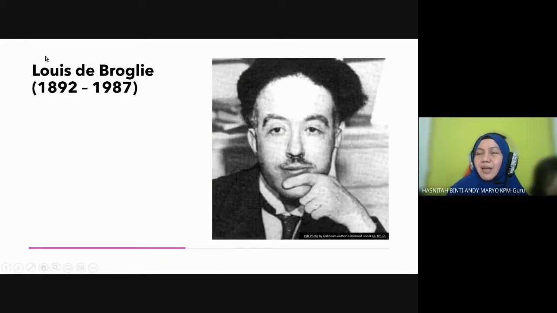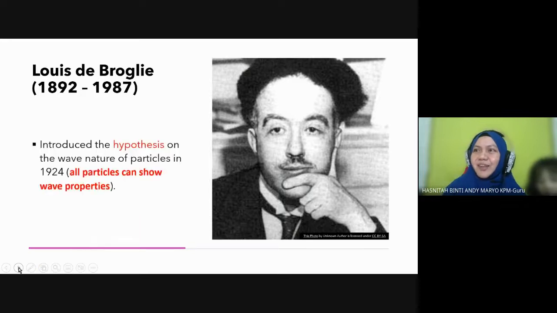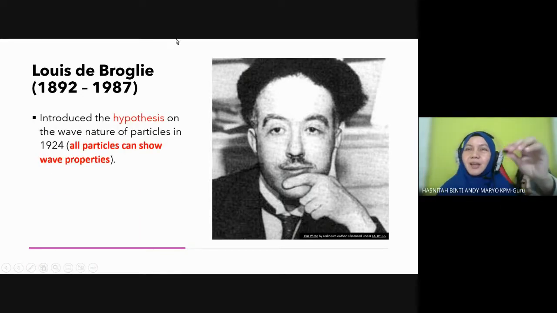So this is our next physicist, Louis de Broglie, a Frenchman, if I'm not mistaken. French ke atau mana? German, is it? French. Okay, he came up with one hypothesis: that all particles can show wave properties. This is his hypothesis.